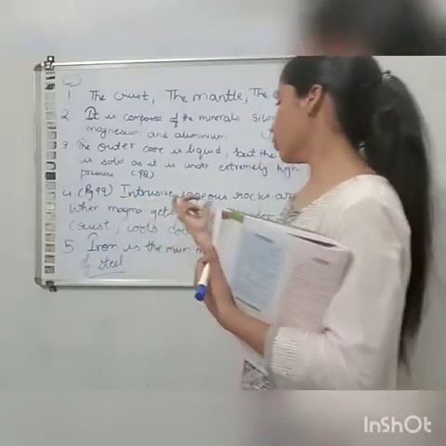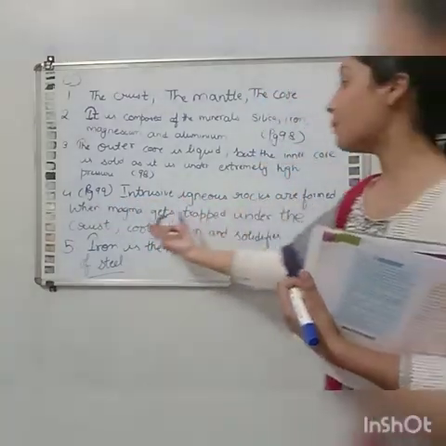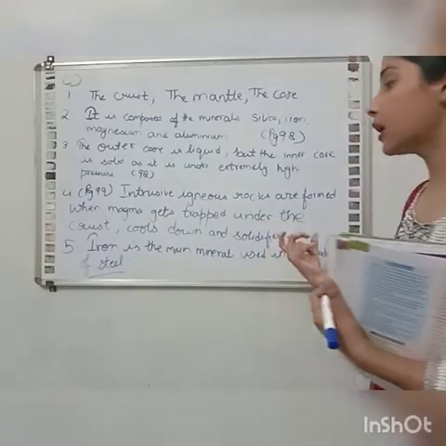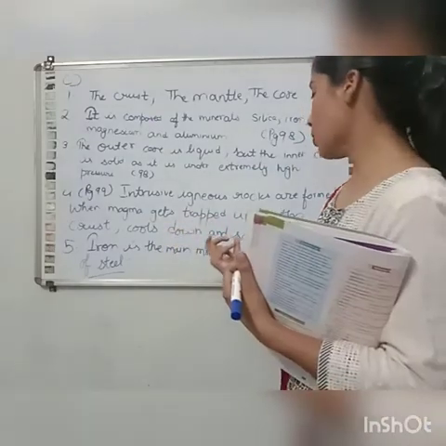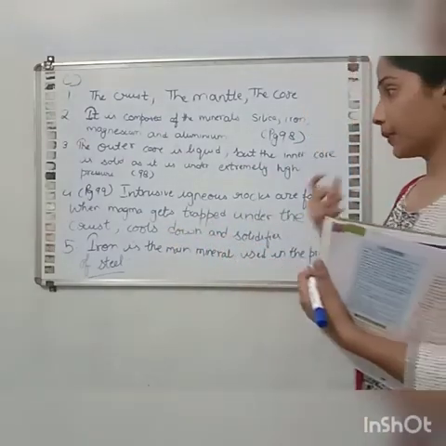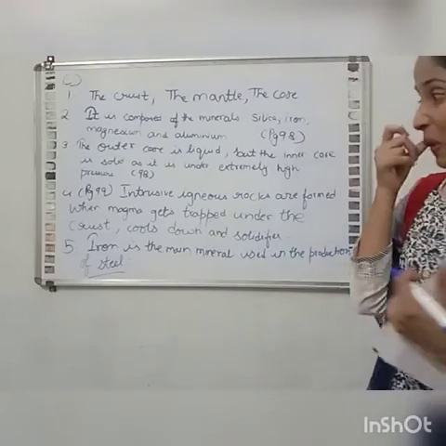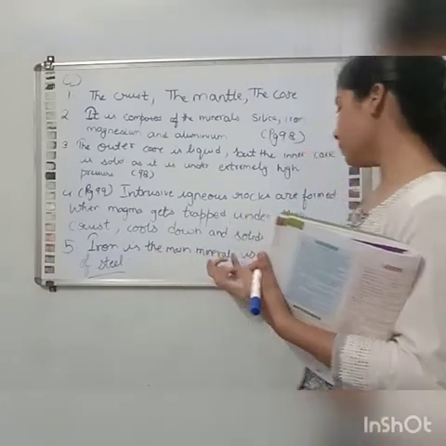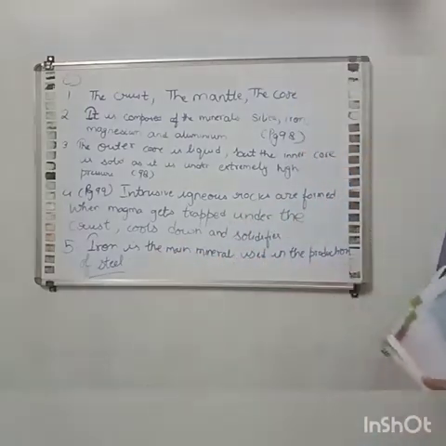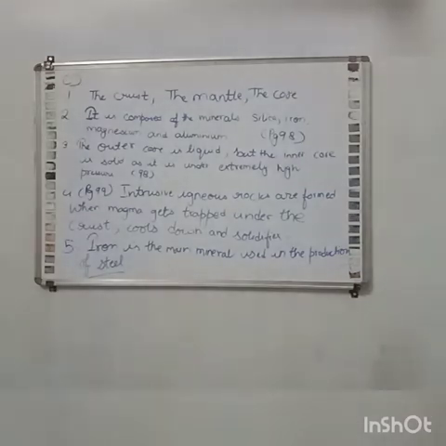Fourth one, intrusive igneous rocks are formed when the magma gets trapped under the crust, cools down and solidifies. Okay, this is also a complete answer. Fifth, iron is the main mineral used in the production of steel. Note down all these 5 answers in your notebook.